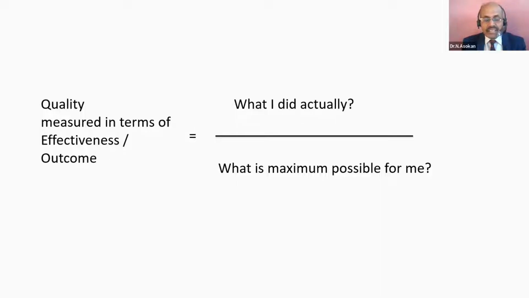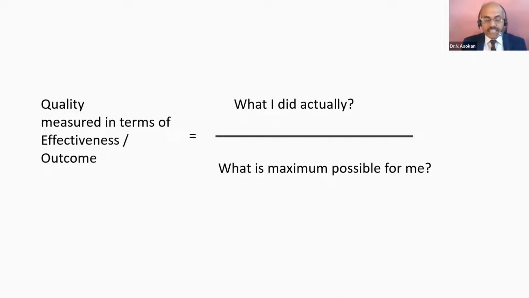Then you measure what your effectiveness is for particular activities, right? Out of 30 days, on 20 days my effectiveness is more than 100%, on 3 days exactly 100%, and on 2 days less than 100%. So this is one way any individual can measure their quality.